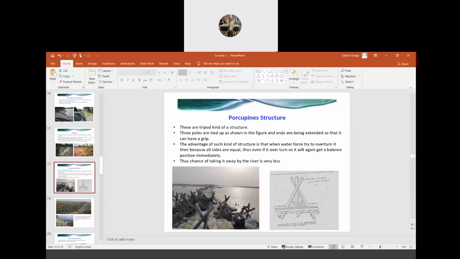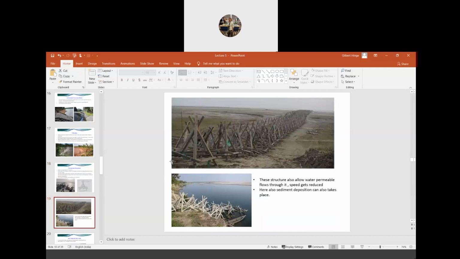The main reason for putting this structure is to prevent the bank from erosion and to reduce the velocity. The advantage of this structure is that it is constructed in such a way that it is very balanced in nature. Even if the water overturns it, it immediately regains balance and will not be carried away by the water. These are called porcupine structures. Here you see a huge area where they have provided this kind of porcupine structure. Generally in the Brahmaputra, you'll see this kind of structure.